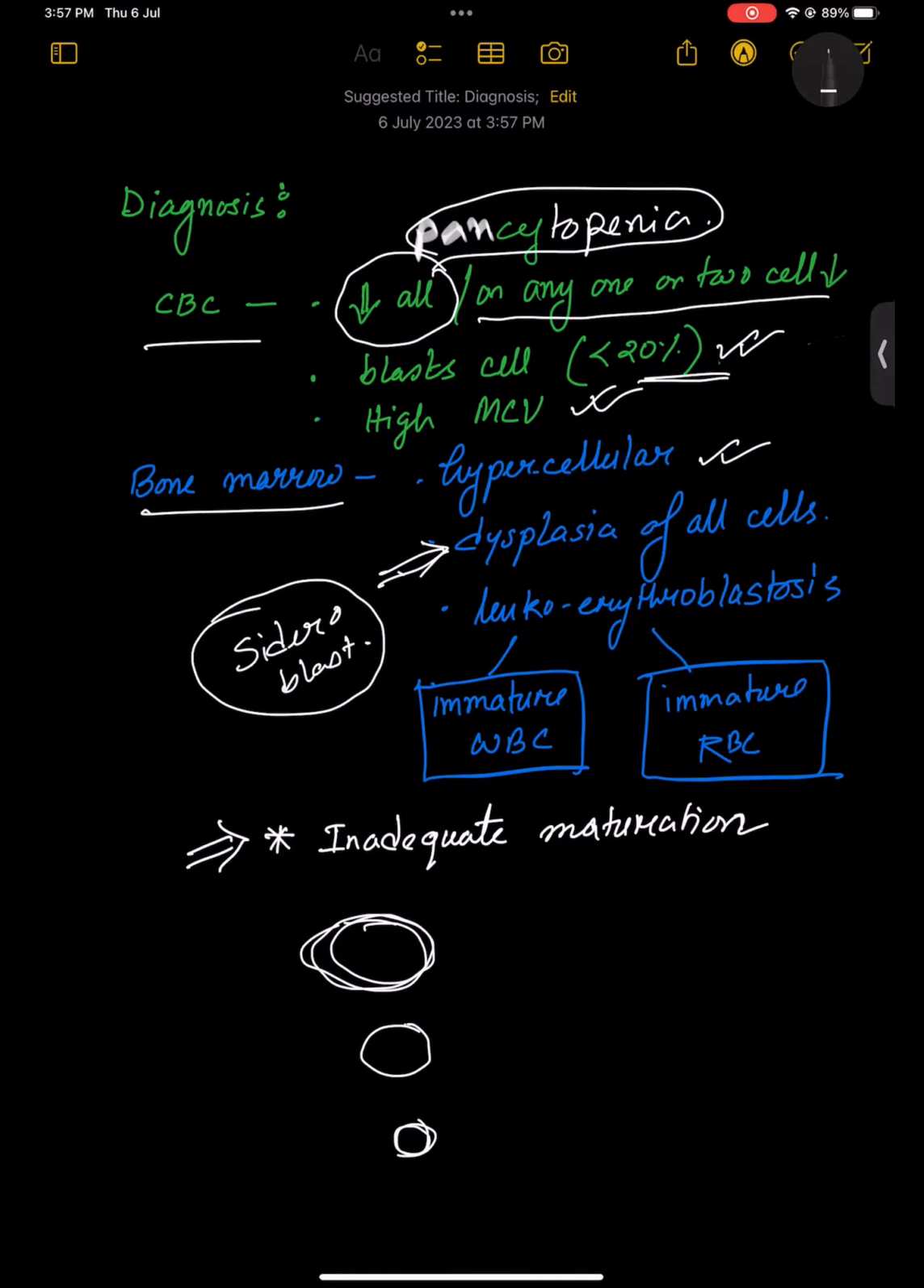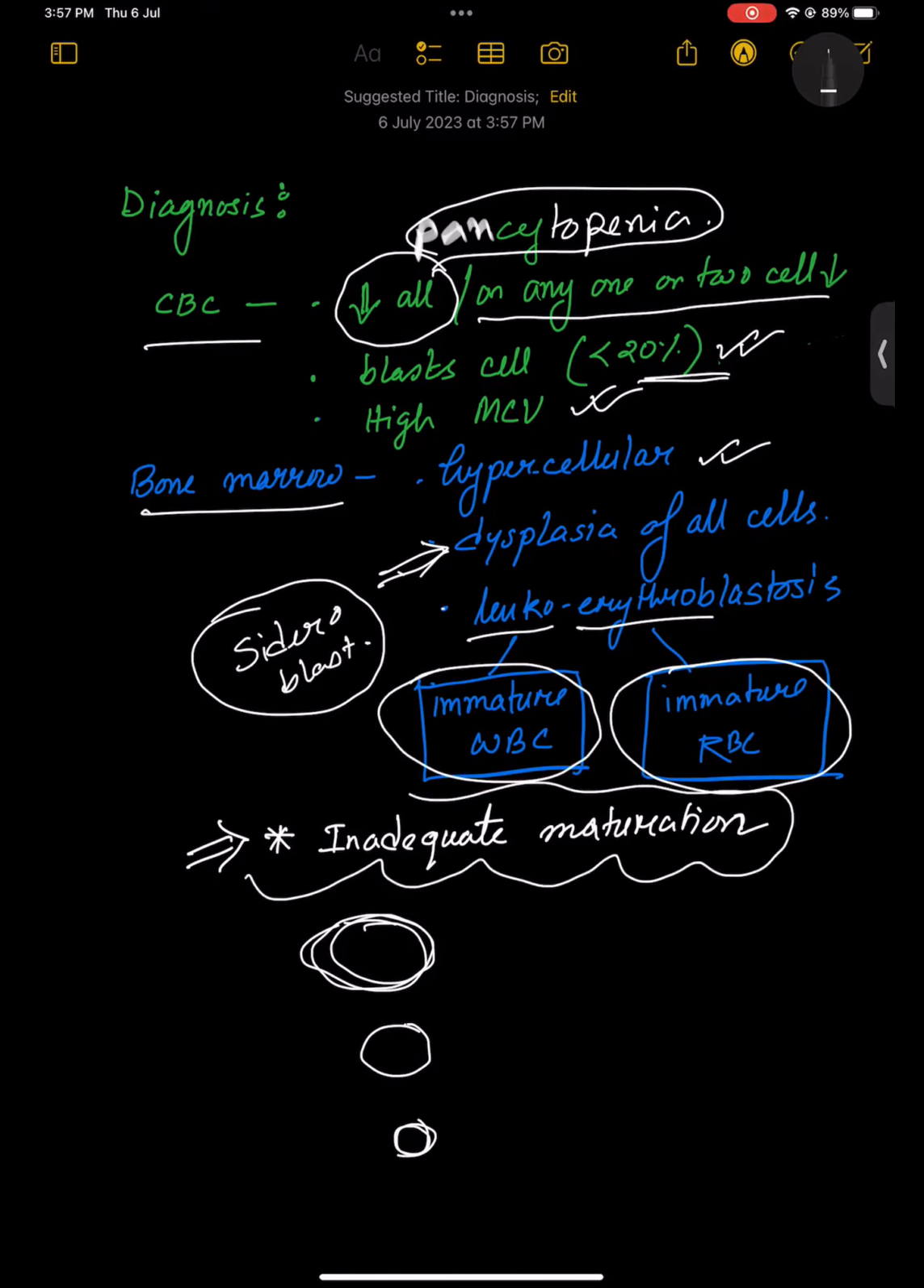Okay. There is another name we tell, leukoerythroblastosis. That means all cells are affected: leuko means WBC, erythro means RBC. So there will be immature WBC and immature RBC. The main fact is that there will be inadequate maturation of all the cells. Even the RBC would be nucleated RBC or maybe sideroblast, and the WBC also immature, blast cells are more.